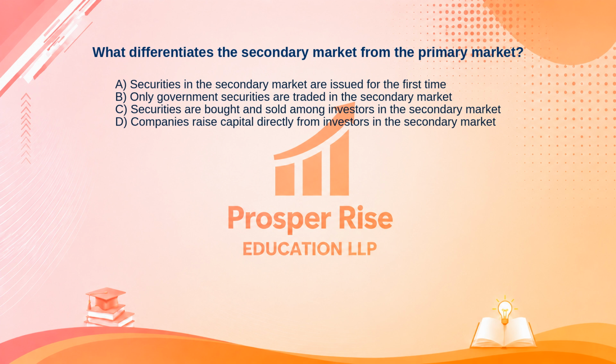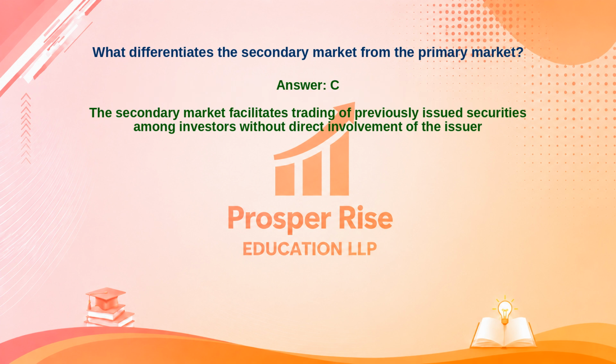The correct answer is option C. Let's see why. The secondary market facilitates trading of previously issued securities among investors without direct involvement of the issuer.